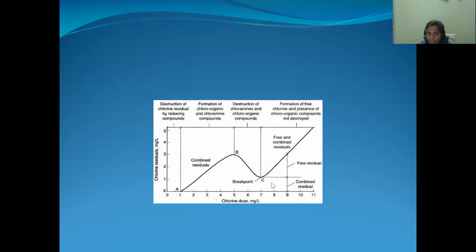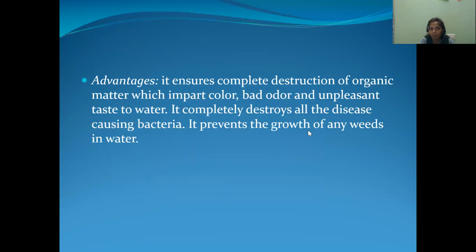But at the third stage, by adding the excess amount of chlorine, all the bacteria are killed. And at the fourth stage, that means after the third stage, when you are adding the excess amount of chlorine, that is in the form of free residual chlorine only. And that should not exceed 0.5 ppm. That is about break point of chlorination.